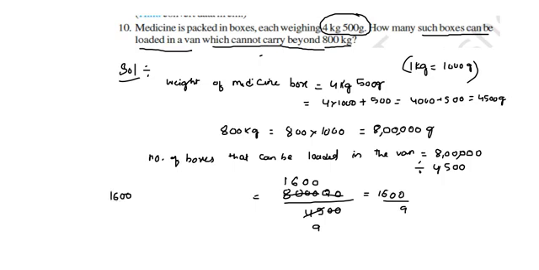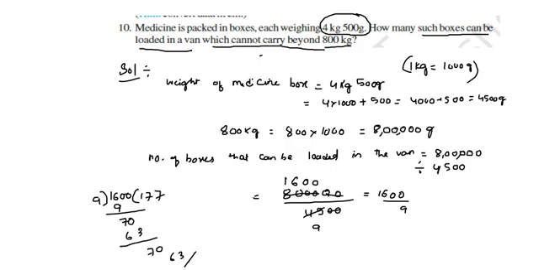1600 divided by 9. 9 ones are 9. Remaining 7, 0. 9 sevens are 63. You may get 7. Again keep 0. 9 sevens are 63.